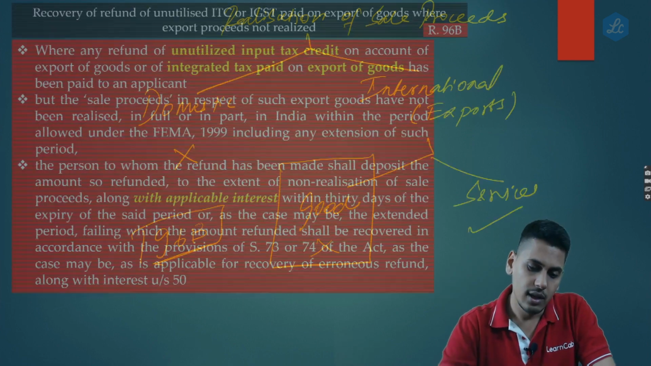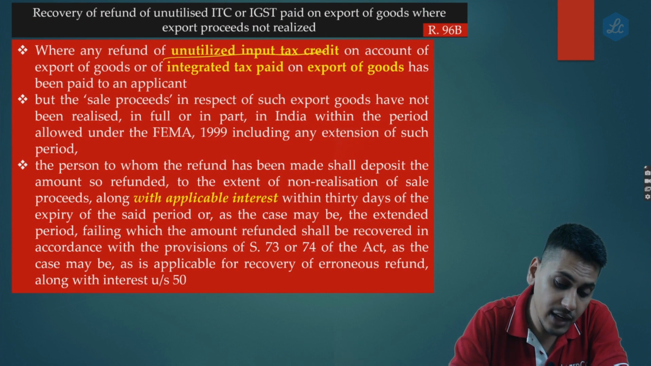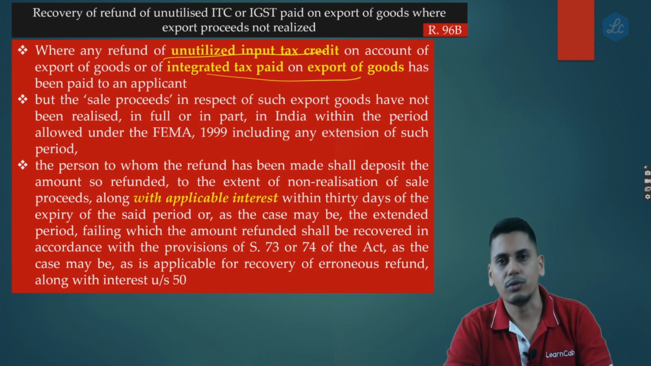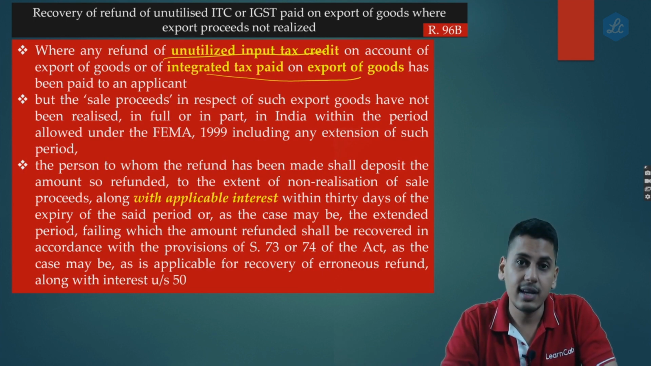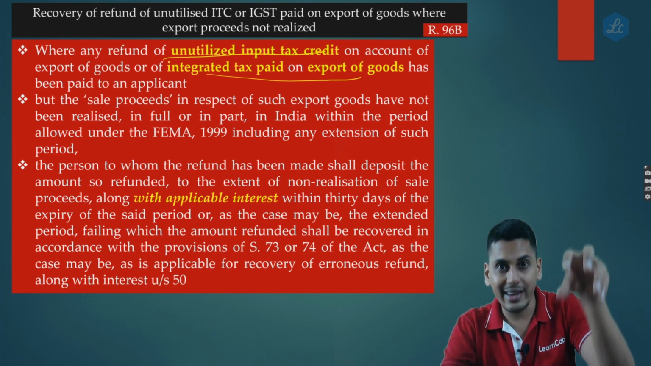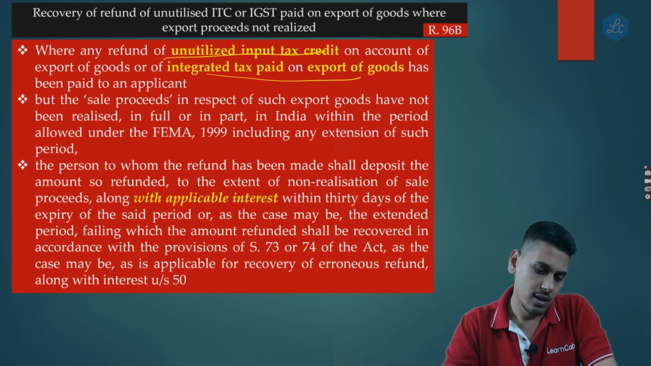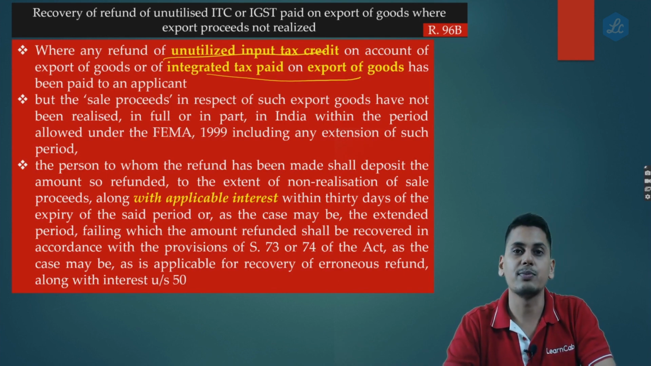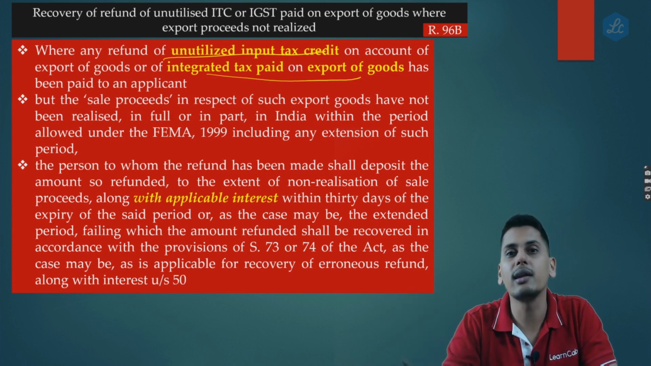So friends, now here we go, 96B. Where any refund of unutilized input tax credit on account of export of goods or of integrated tax paid on export of goods. Why are they talking only about export of goods? Because in case of export of services, friends, the realization of sale proceeds is already inbuilt in the definition itself, which is not in the case of export of goods. So now friends, it tells you where any refund of unutilized ITC on account of export of goods or integrated tax paid on export of goods has been paid to an applicant.